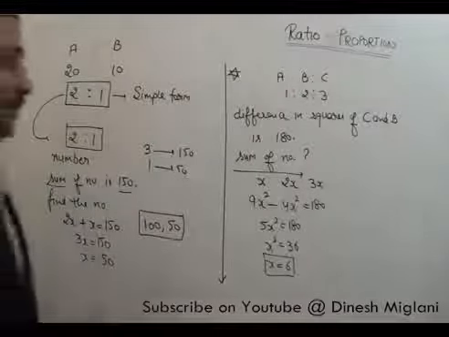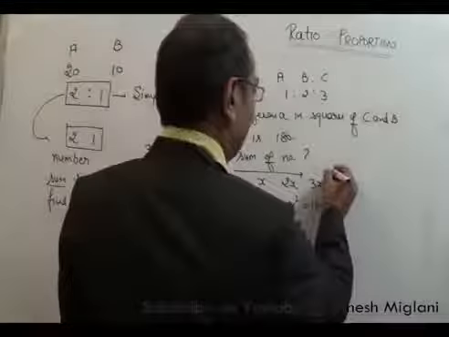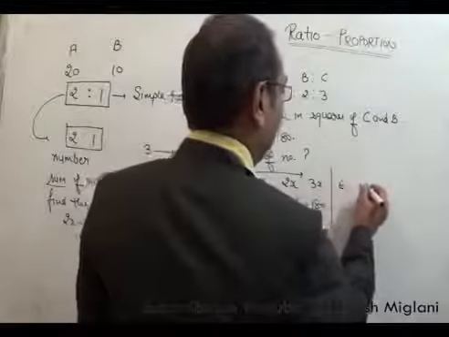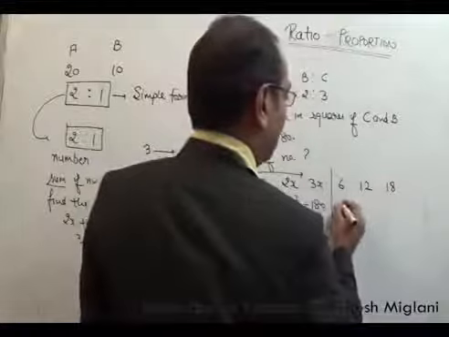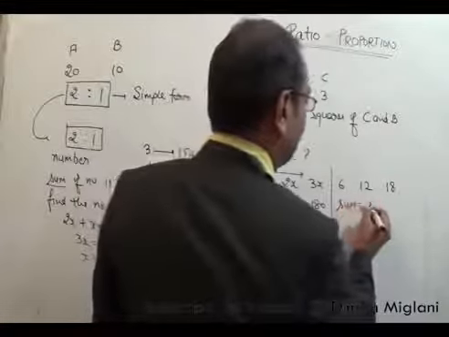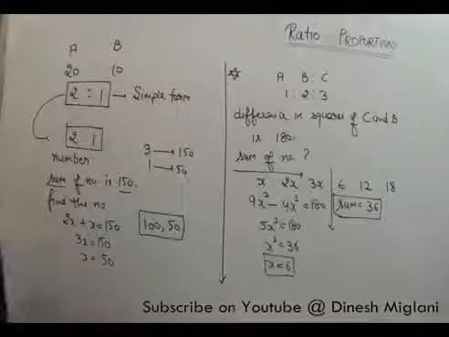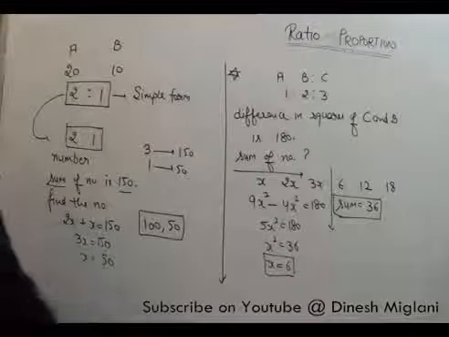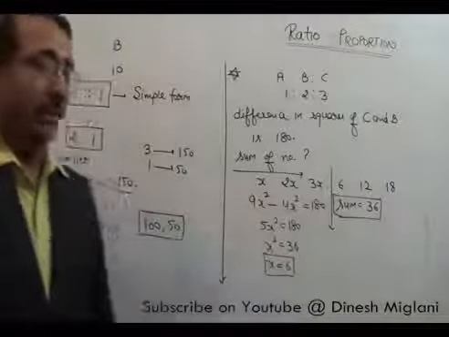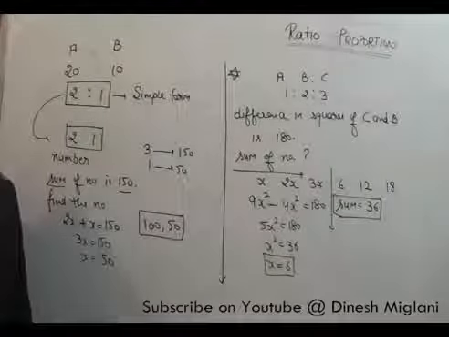If x is 6, my first number is 6, the second number is 12, and the third number is 18. So the sum of the numbers is equal to 36. That becomes my answer.